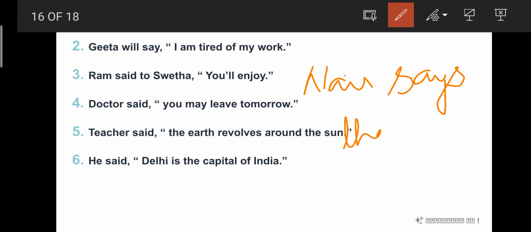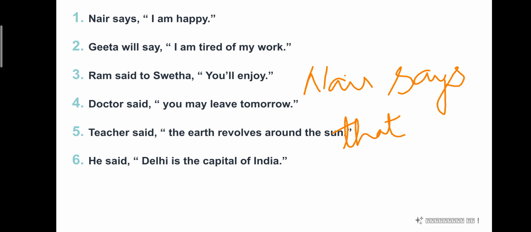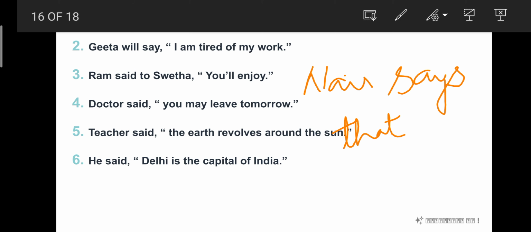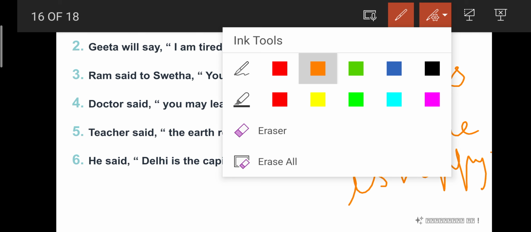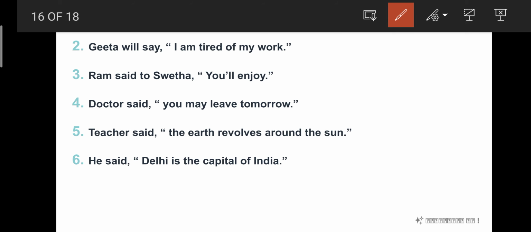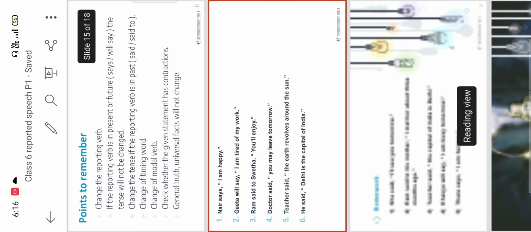Says that, what is the given exact word? I am happy. As the reporting verb is in present, it will not undergo any change of tense, right? Here I refers to Nair. Nair is a boy, so he is happy. What is the answer? Nair says that he is happy. Very good.